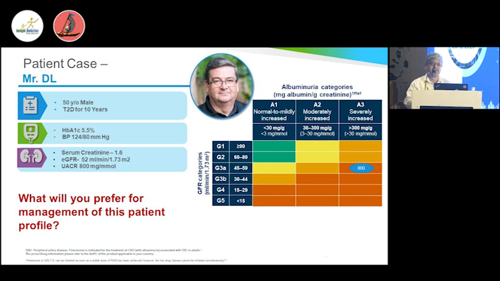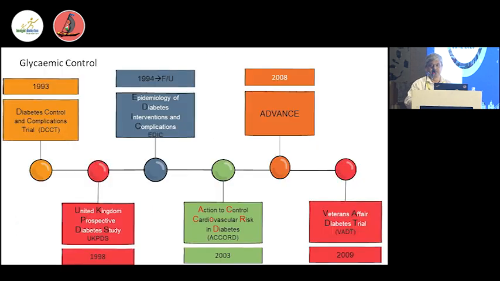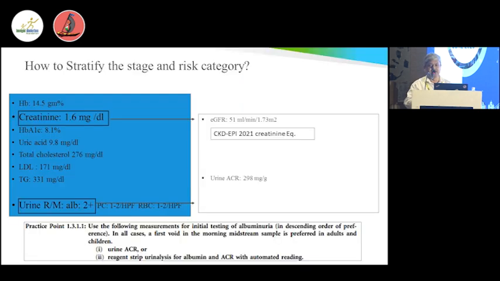After 1993, in the last 30 years almost, we started to know that we need to control diabetes not only for the loss of mortality, but also to reduce the end organ dysfunction like nephropathy, retinopathy, or cardiovascular diseases. But in the last 15 years, we have also known that glycemic control alone may not be enough. We need some additional therapies which are not targeted directly to glycemic control, but still have some impact on the life of a patient with diabetes, some amount of renal dysfunction or some amount of cardiovascular morbidity.